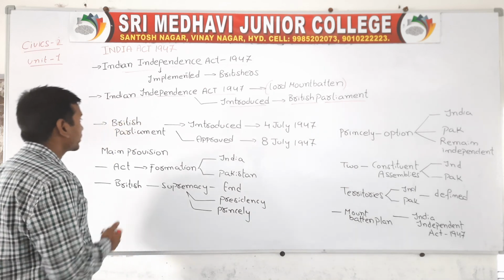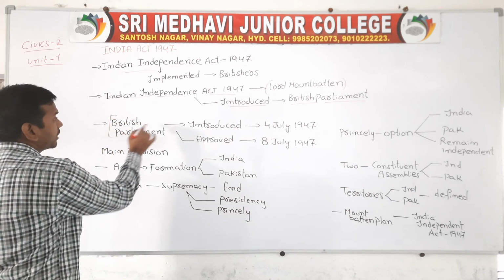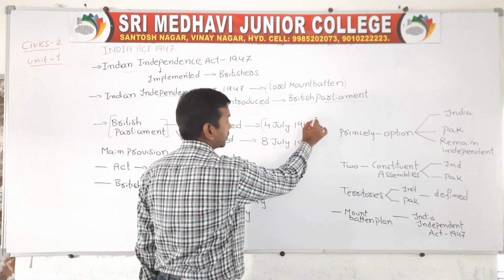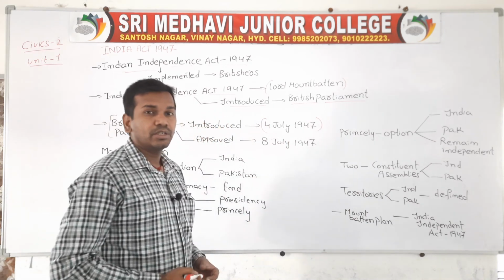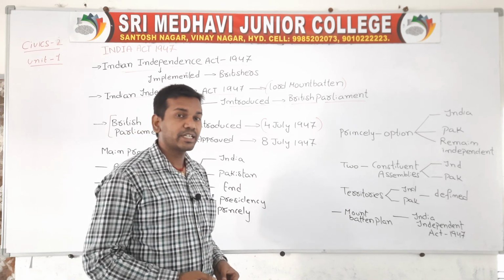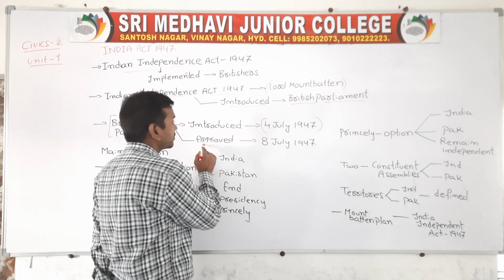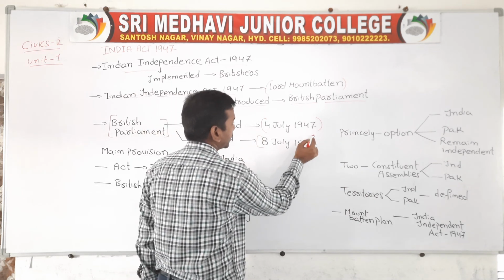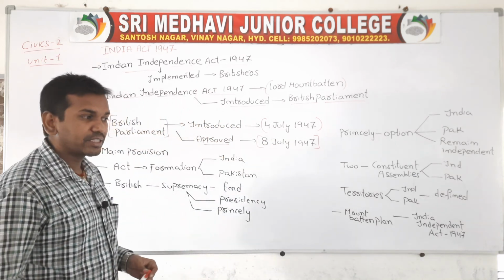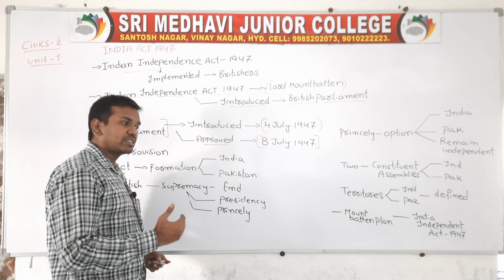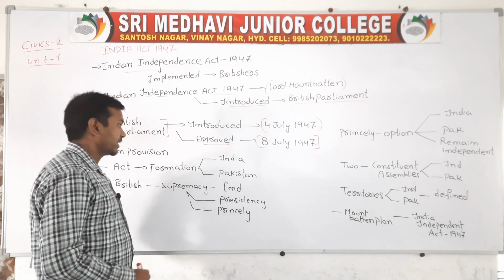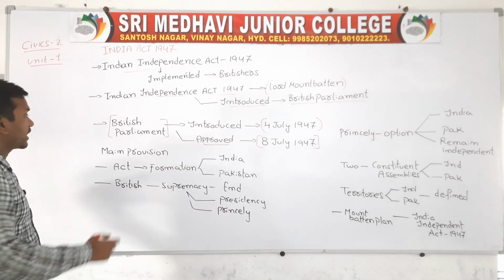The British Parliament introduced this act on 4th July 1947, and it was approved very fast, on 8th July 1947. The importance of the act is that it transferred the power from the British Parliament to the Indian Parliament. Now we will discuss the main provisions of this act.